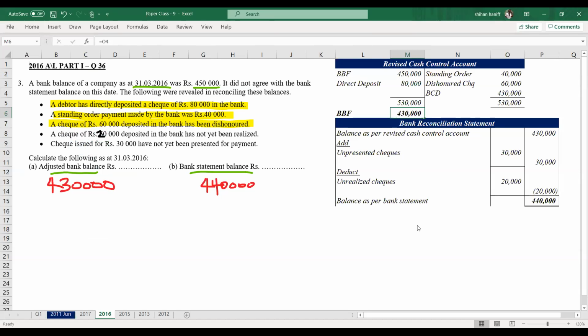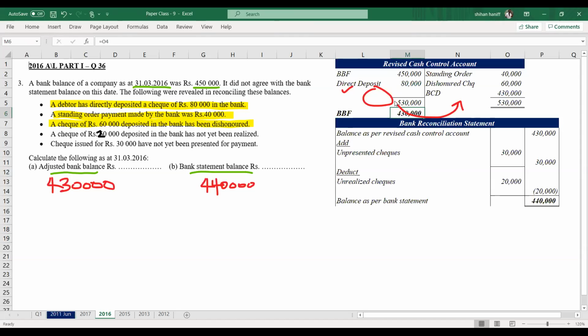Why is a dishonored check on the credit side? The reason is it was a deposited dishonor. When we deposit a check, it's a customer's check. When the customer gives us a check, the debtors account is credited, bank account will be debited.